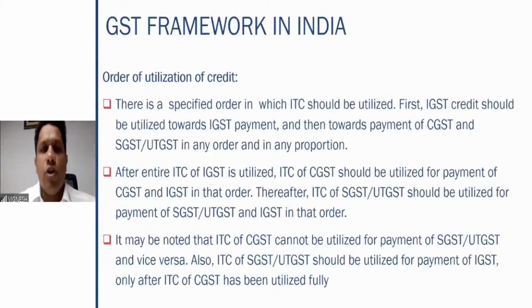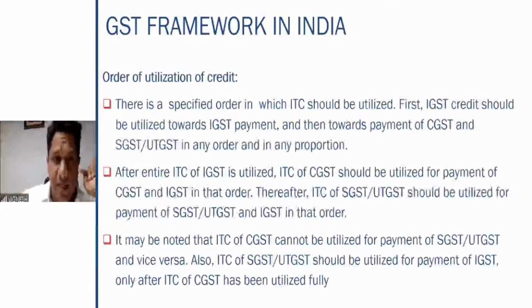First step, what you have to see is the IGST credit. In case of input tax credits, you first check what the CGST credit is, what the SGST credit is, and what the IGST credit is. If there is an IGST credit, first that credit should be used only for paying the output IGST.